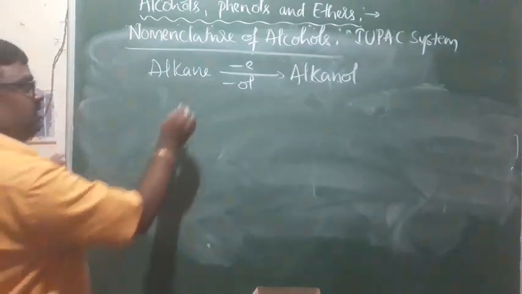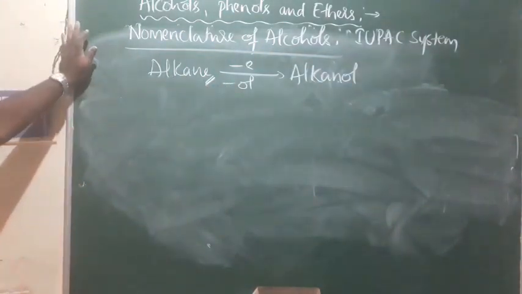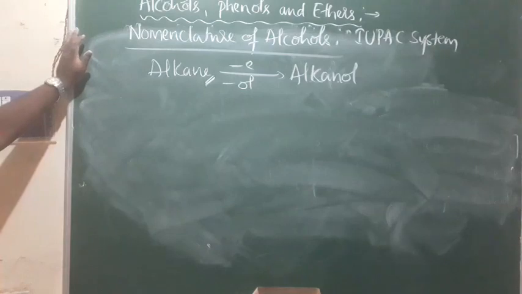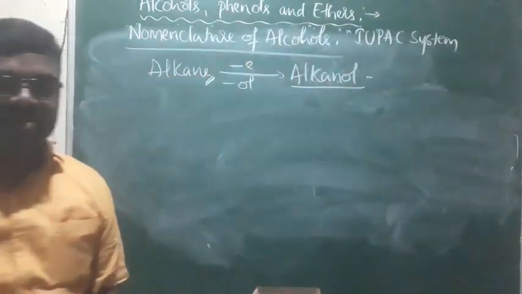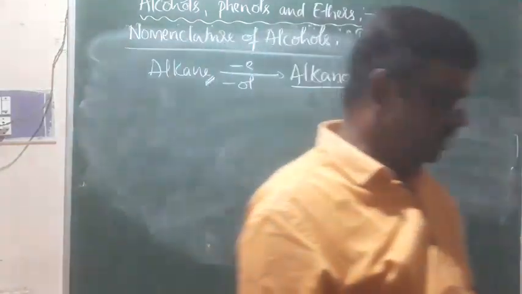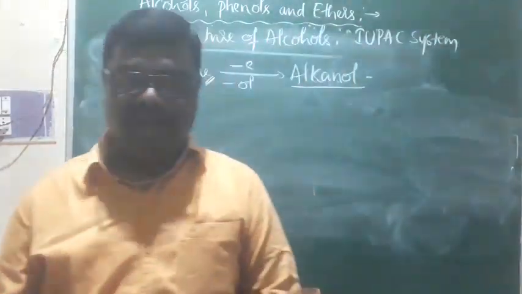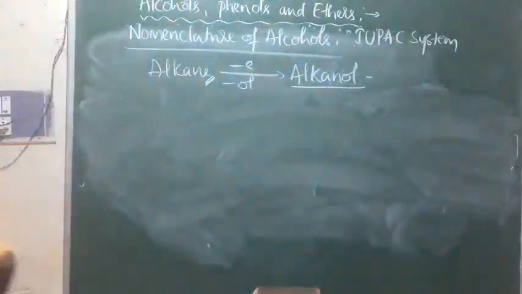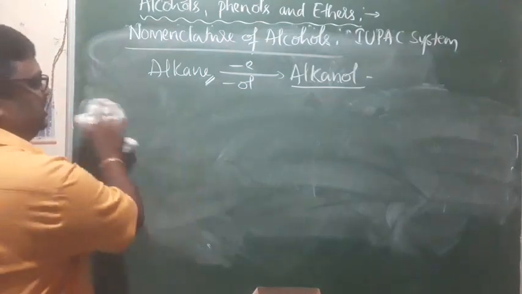Look at this. In the alkane, you replace E by OL. Now, OL is a suffix, a secondary suffix. If E is replaced by OL, you are going to get alkanols. Therefore, in the IUPAC system, they are named as alkanols. As usual, you need to follow the usual rules that we use for naming alcohols under the IUPAC system. We'll see the examples one by one. That is nomenclature of alcohols, right? Okay, now.